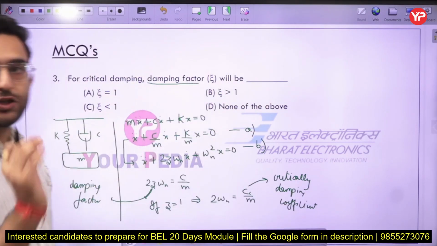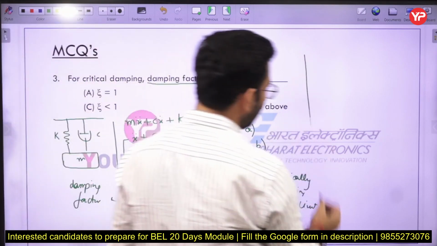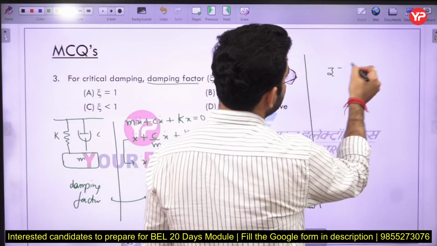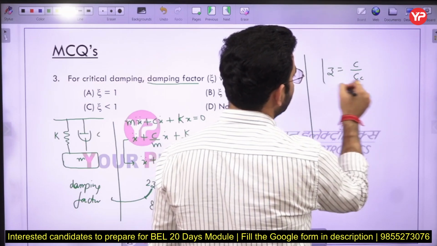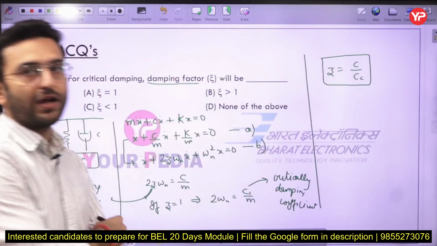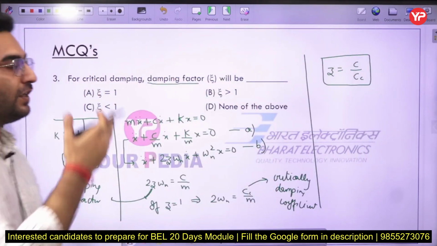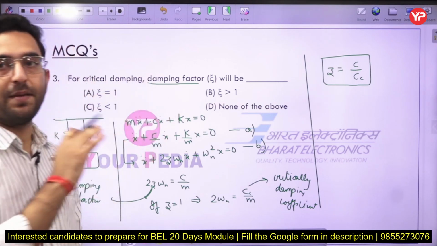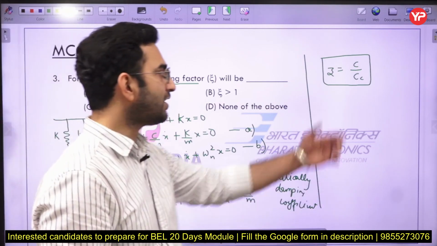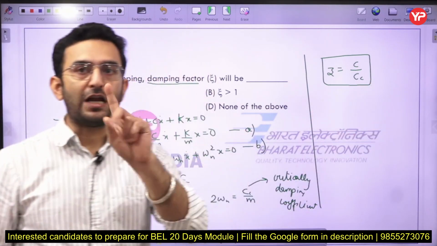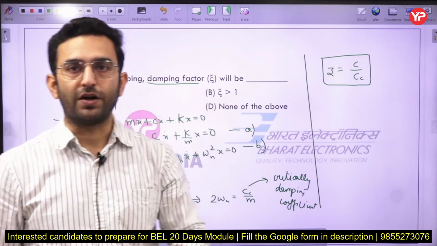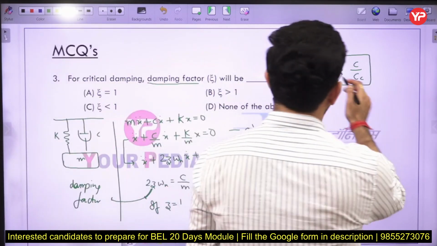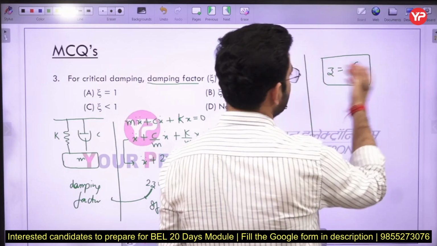The damping ratio is the ratio of the damping coefficient to the critical damping coefficient. And what is the critical damping coefficient? It is the value of the damping coefficient when zeta, the damping factor, is equal to 1. Understood?